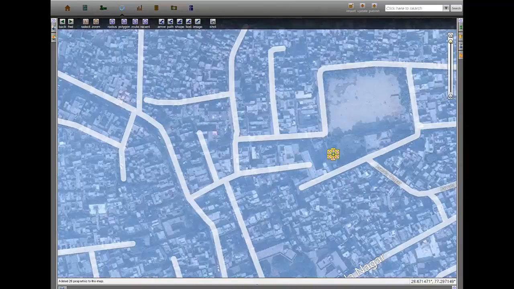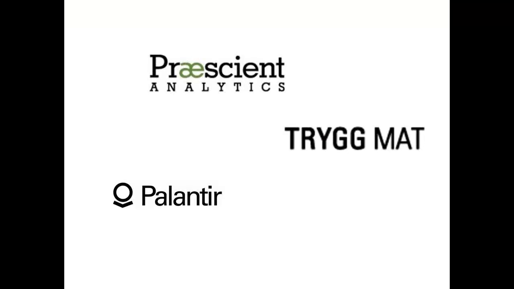Using the Palantir platform to conduct geospatial and temporal analysis on the large and dynamic datasets collected and compiled by the Trygg Mat Foundation, we can develop a comprehensive list of fishing vessels worldwide, track vessels to identify suspicious behavior in near real time, and scrutinize those organizations involved in IUU fishing.